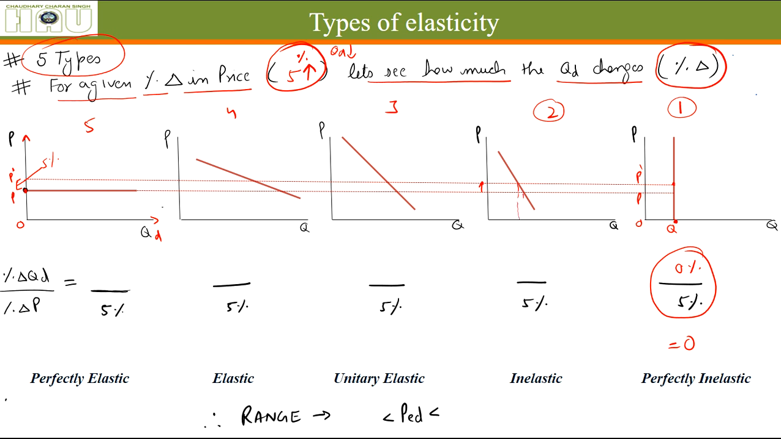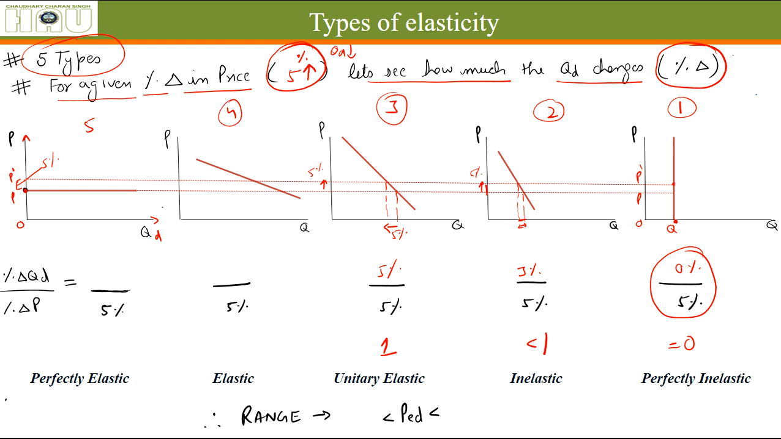However, the change in quantity demanded is, you can see certainly this gap, if this gap is 5%, this gap is certainly less than 5%. Let's say it is 3%. So this value is going to be less than 1. In the third case, when the price has increased by 5%, you can see the quantity demanded has also reduced by an equal amount, that is 5%. So this value will be 1.